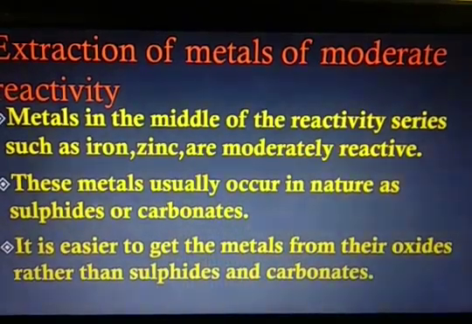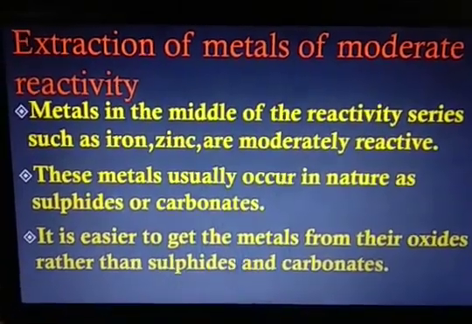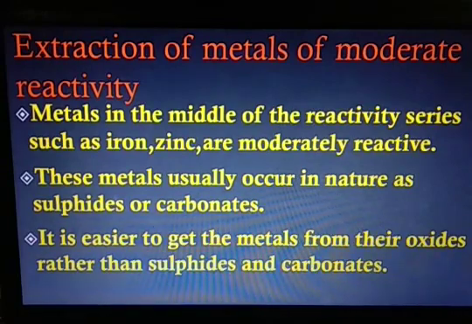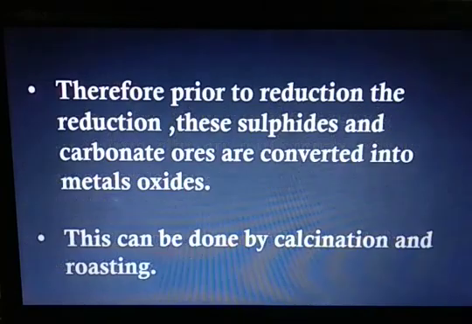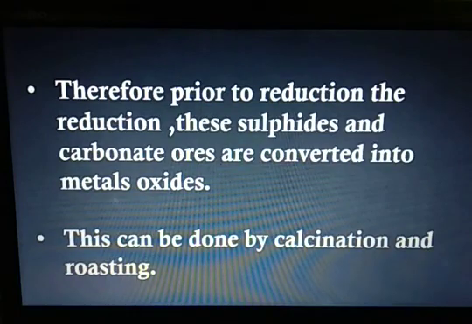Then we have extraction of metals of moderate reactivity. Metals in the middle of the reactivity series such as iron, zinc are moderately reactive. So these metals occur in nature as sulfides or carbonates. But it is easier to get metals from the oxides rather than sulfides and carbonates. Therefore, prior to reduction, these sulfides and carbonates are converted into metal oxides. This can be done by calcination and roasting.